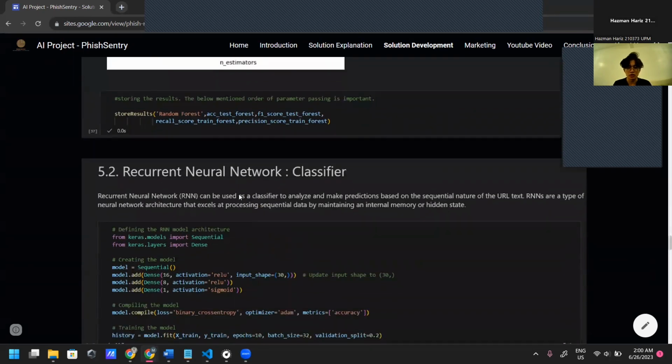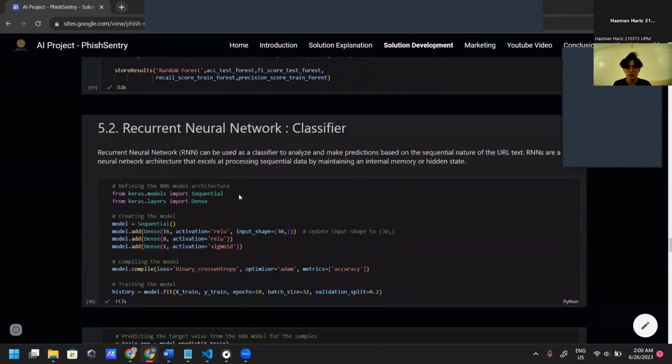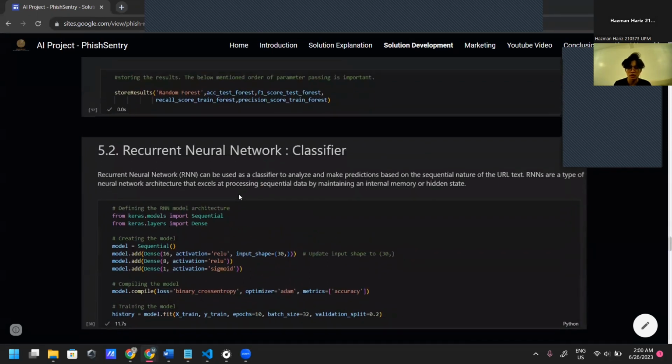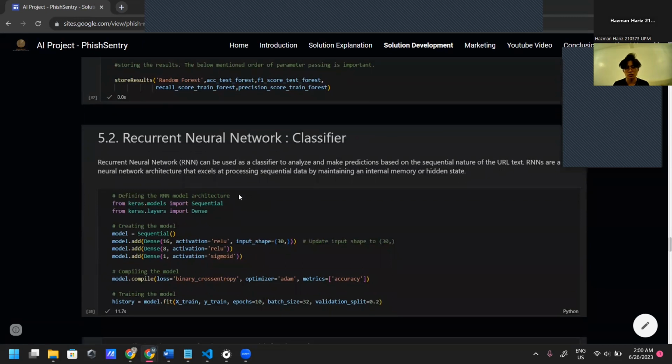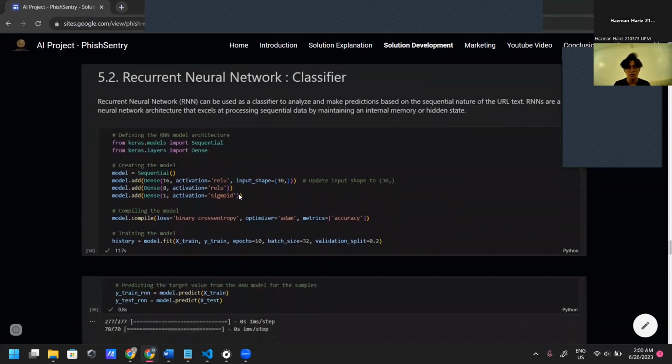Next is the recurrent neural network classifier. This RNN can be used as a classifier to analyze and make predictions based on the sequential nature of the URL text. RNNs are a type of neural network architecture that excels at processing sequential data by maintaining internal memory of hidden state.